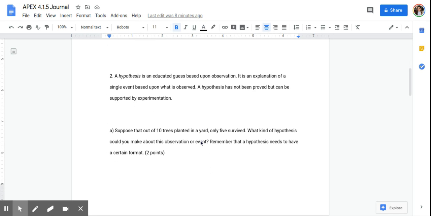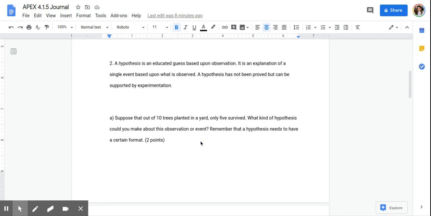A hypothesis is an educated guess based on observation. It is an explanation of a single event based upon what is observed. A hypothesis has not been proved but can be supported by experimentation. So usually scientists come up with a hypothesis when they make an observation and they want to test something in the field. So the first part is saying, suppose that out of 10 trees planted in a yard, only 5